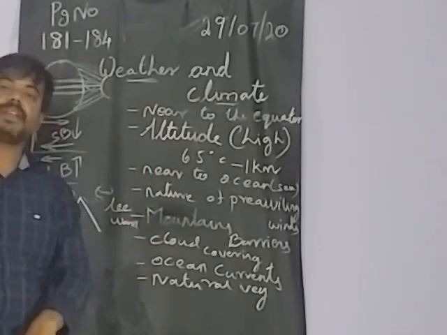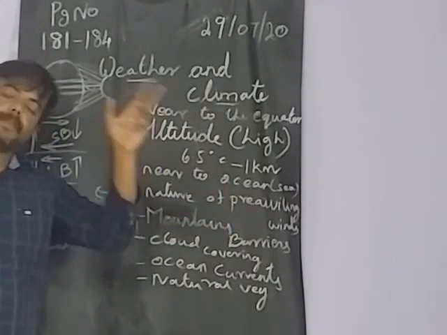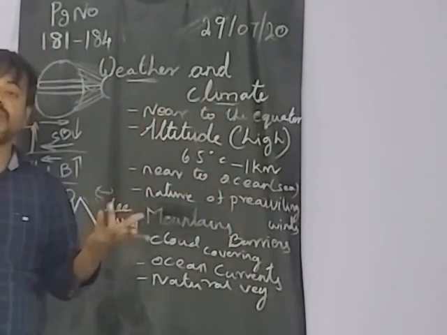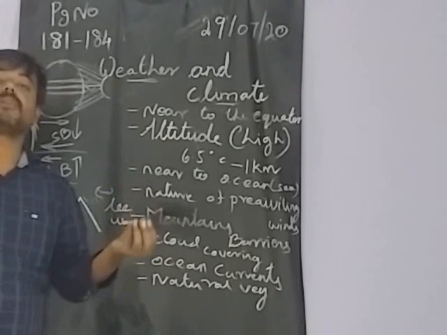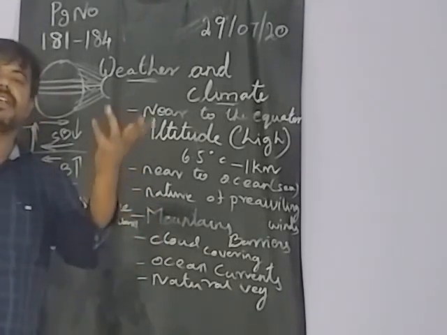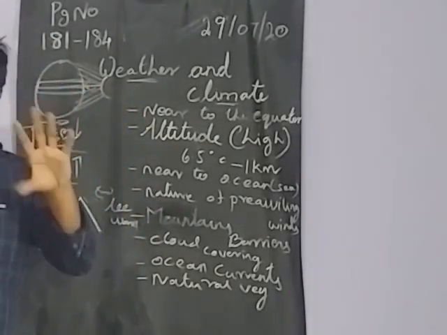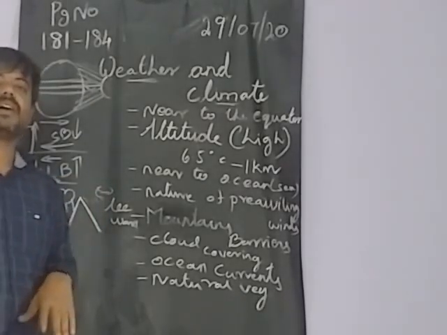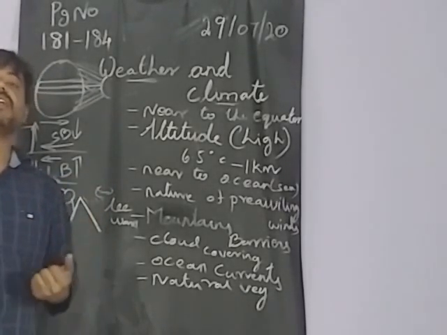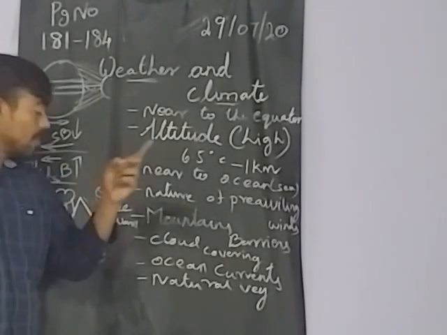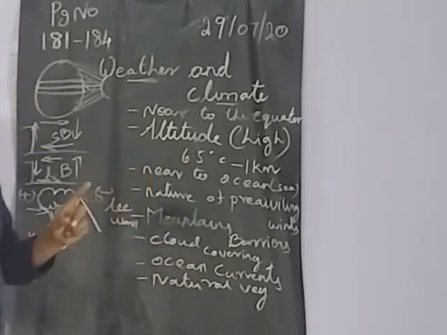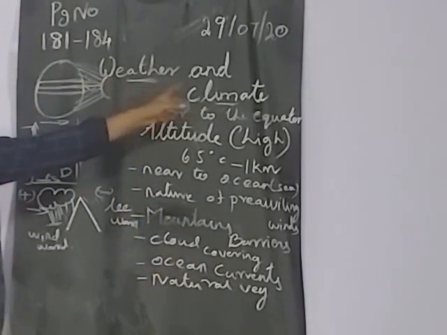The actual temperature is the same in the forest also, but we can't feel it because of the number of trees. From the trees we get water vapor, so the humidity will be more. So because of natural vegetation also, we get weather changes and climate changes.